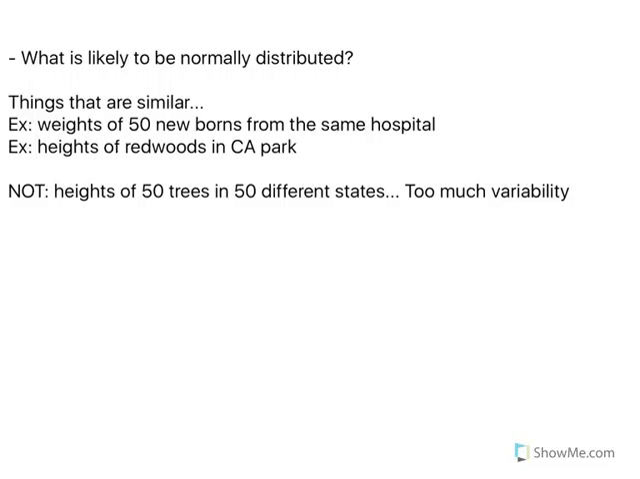Also, heights of redwoods in a California park. If you go to one park and you look at all the trees in that one park, or 50 trees or however many trees, they're in the same area. They're getting the same weather, right? Same amount of rain, wind, whatever. They're going to have the same outside effects. Not 50 trees in 50 different states, right? A tree in Southern California is going to be very different than a tree in North Dakota, right? The atmospheres are different, and that kind of thing.